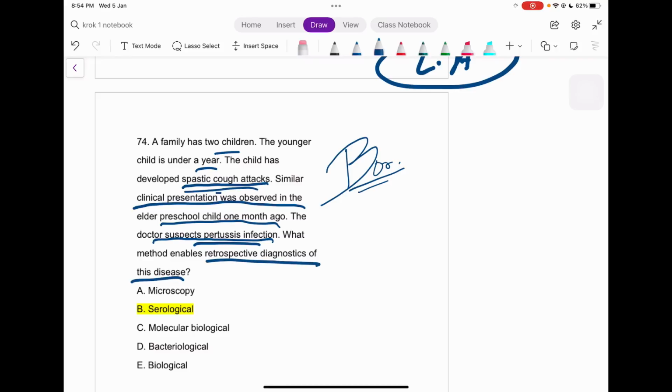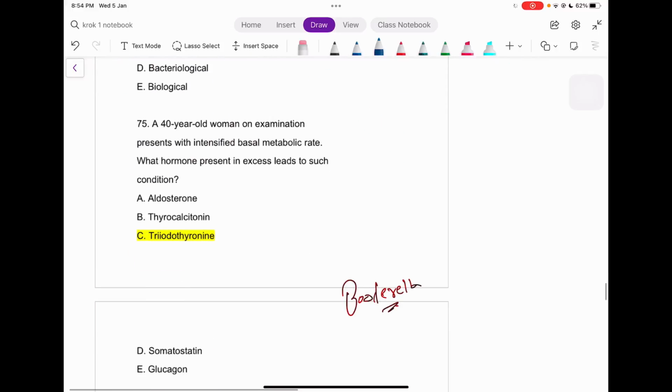That is none other than your serological. This is a direct question, guys. There is no explanation for this method itself, right? Next question.